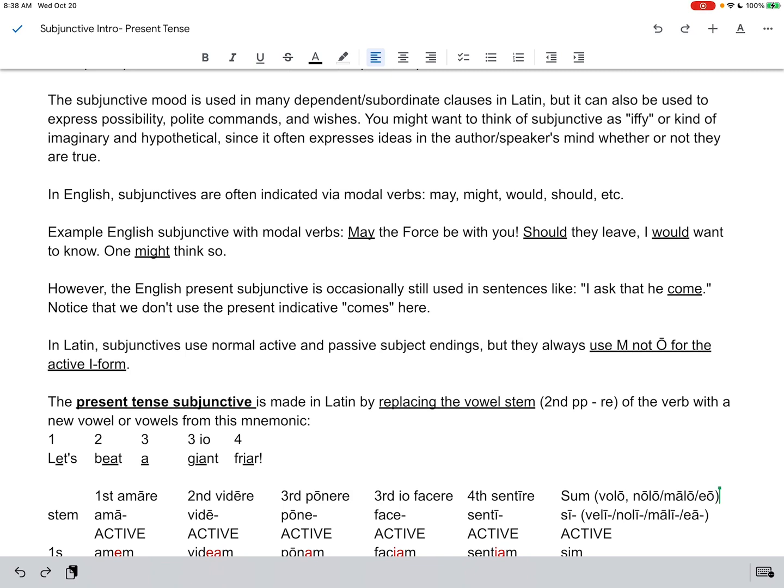So here are some modal verbs in English used to express subjunctive: may, might, would, should. And there are others as well, such as let. Some example English subjunctives using modal verbs: may the force be with you, which is a sort of wish or a prayer. Should they leave? I would want to know. That's another way of saying if they should leave, I would want to know. Technically that's what we would call a should-would conditional, or a future less vivid conditional clause. And finally, one might think so, which expresses a sort of potentiality or possibility, given certain circumstances.